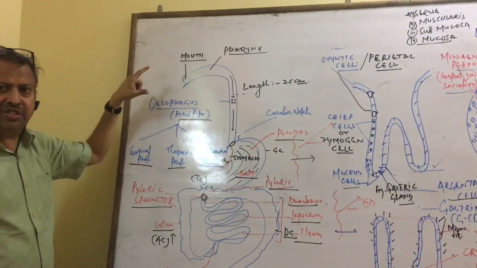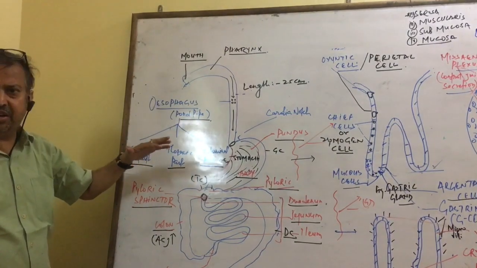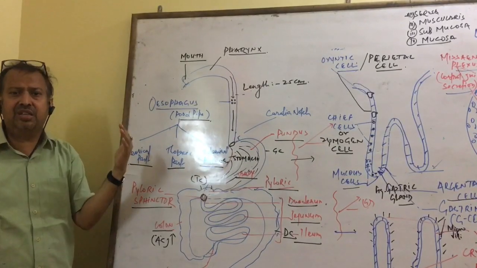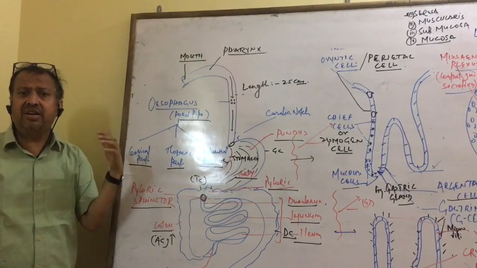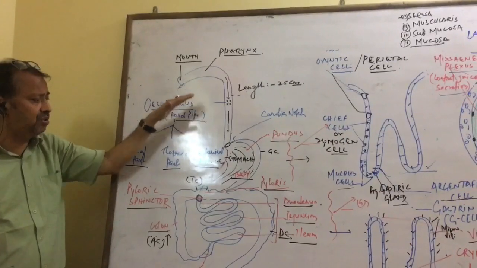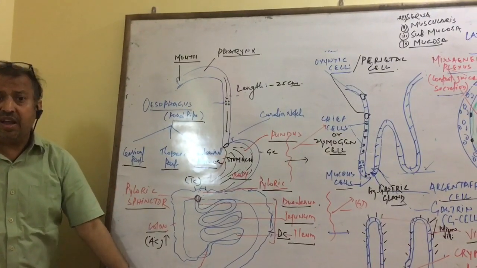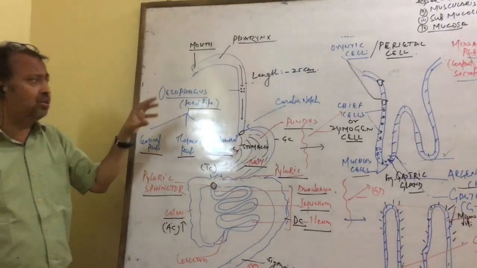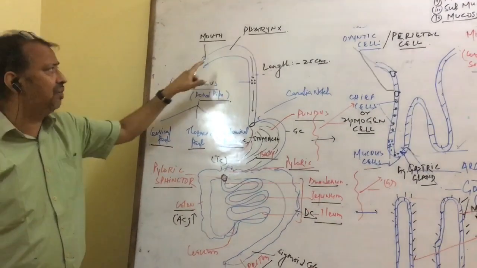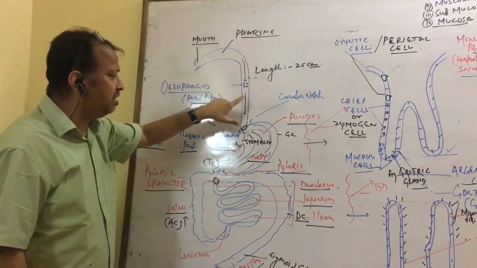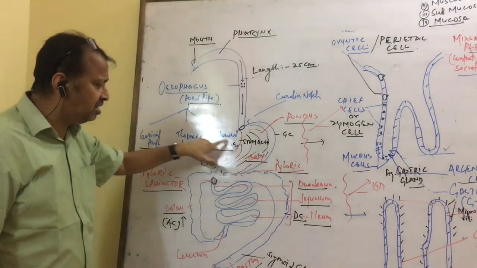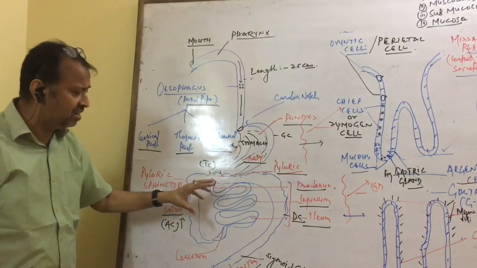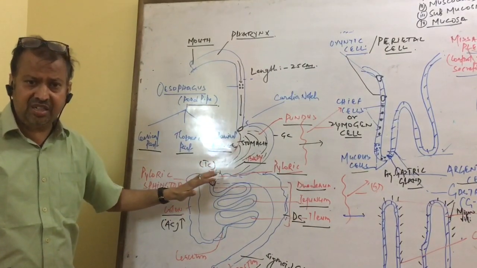Now we are going to start the structure of the alimentary canal. The alimentary canal is just a tubular structure having variable divisions, which starts from the mouth and ends at the anus. In between the mouth and anus, various structures are present: the pharynx, esophagus, and stomach, which is a bag-like structure, and then the coiled structures called the intestine.